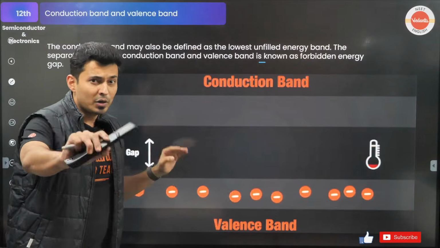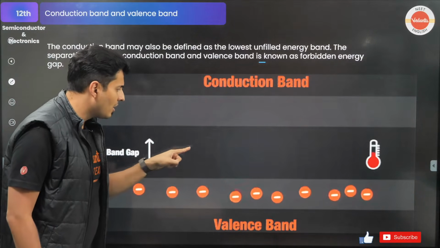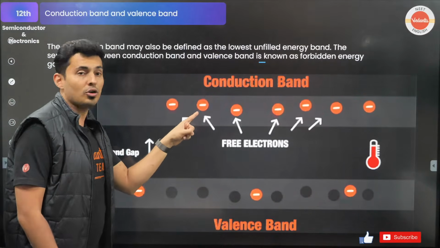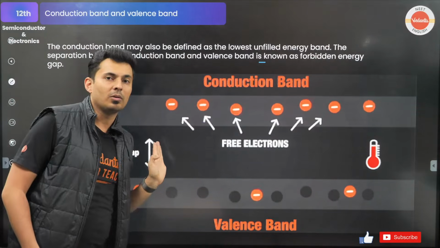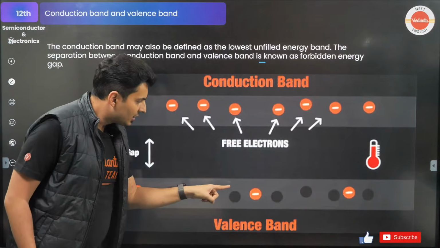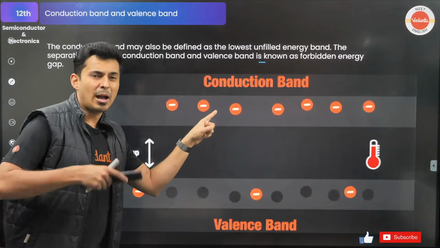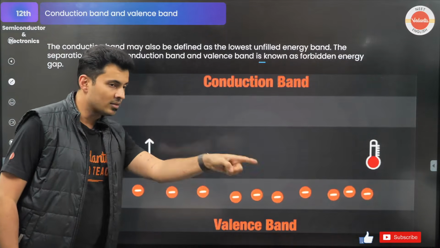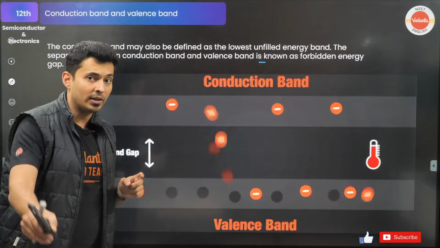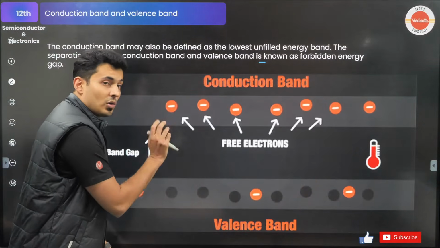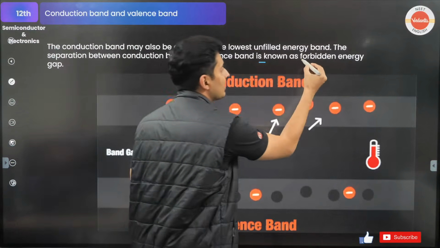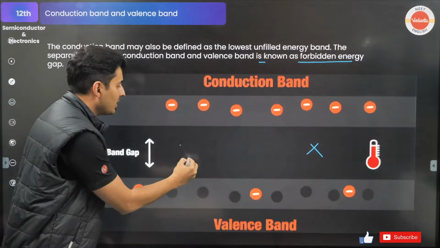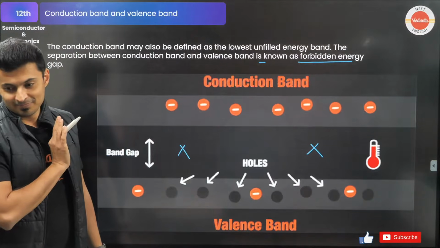Great. Remember, no electron can stay here or here or here. It's like you stay here or you stay here. If you stay here, you will fall down. Not allowed. Stay here or stay here. Like it happens from one period to the next period, the teacher will tell, okay, sit in this class or sit in that class. Don't roam around in the corridor. So this is that corridor. You cannot. Forbidden. Do you see this? This is forbidden energy. You cannot stay over here.